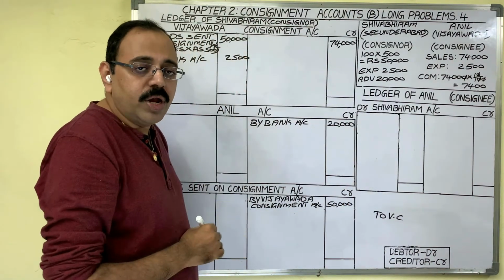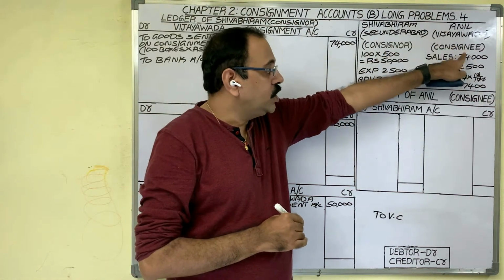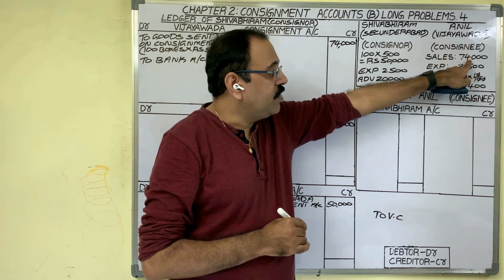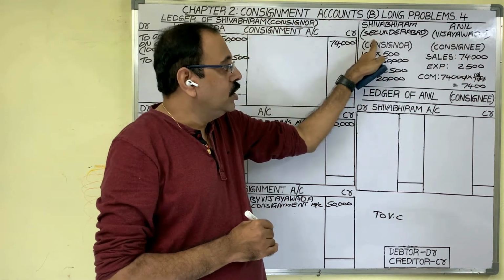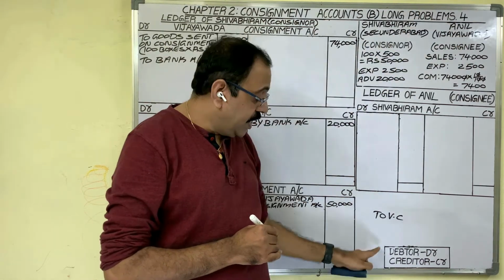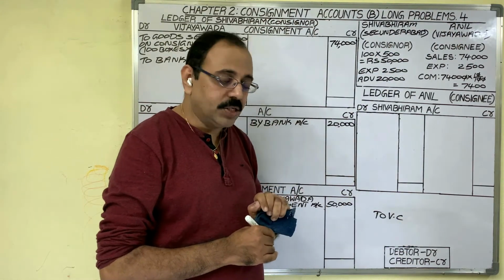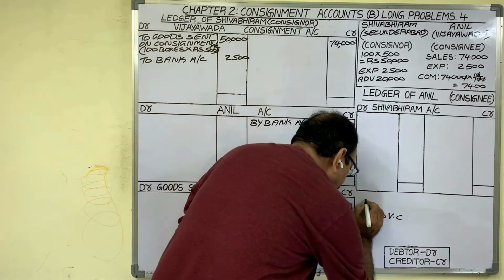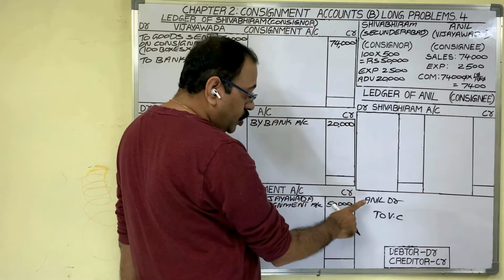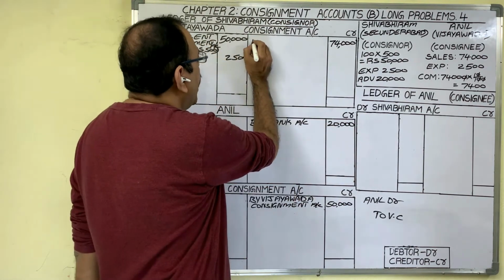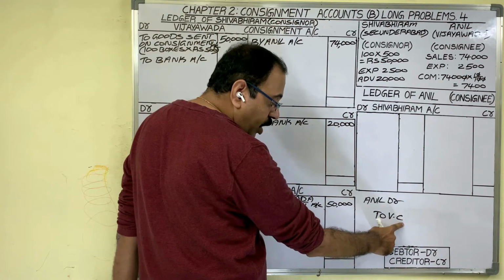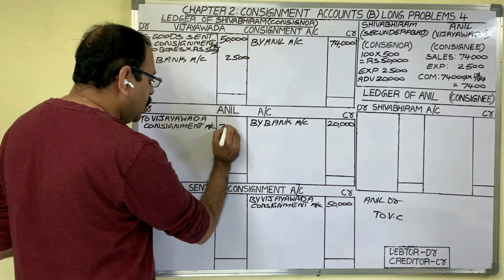Then debit side what to write? Anil sold these goods and in future, Anil should return this 74,000 rupees to us. So to consignor, consignee is becoming a debtor. Debtor means asset, asset shows a debit balance. Therefore, we should debit Anil account. In consignment account credit side, we should write by Anil account. And in Anil account, debit side we should write to Vijayawada consignment account, 74,000 rupees.